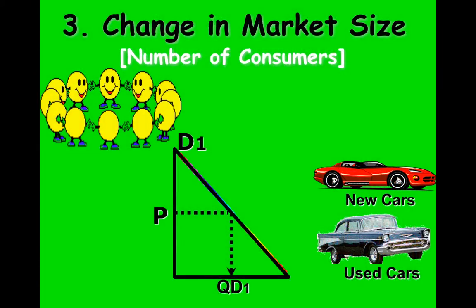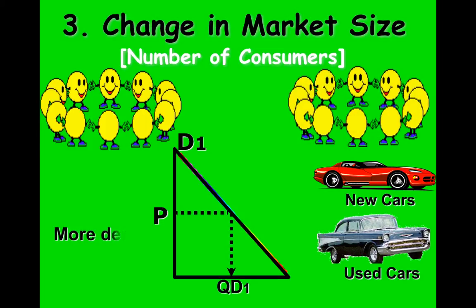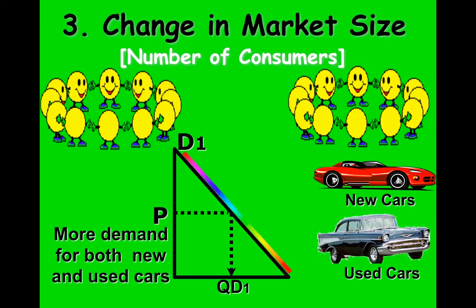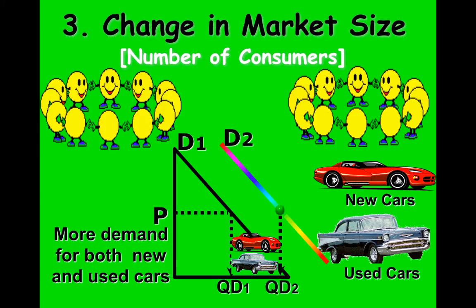Our third determinant is change in market size, and that's just the number of consumers available to purchase an item. So sticking with cars, let's say that we lowered the driving age to 12 years old. If we did that, we would have more people in the market that would be available to purchase cars. So cars as a whole would see a demand increase as you add more individuals. More demand for both new and used cars in this case. So we're going to shift that demand curve to the right. We're going to label it D2, and we're going to bring that price point over to show that increase in the quantity demanded, even though we didn't change the price of the good.